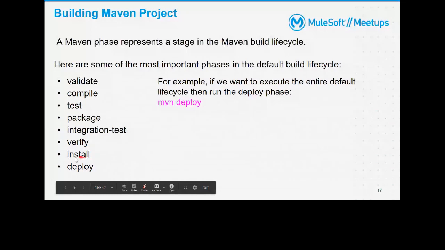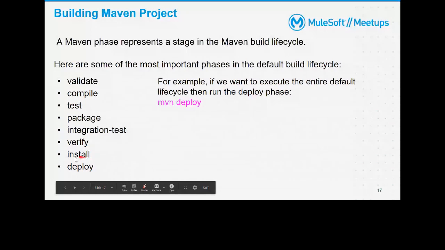So as I said, if I want to run the complete default lifecycle, I can run mvn deploy. If I want to stop at a particular phase, maybe test, I simply say mvn test. It will run validate, compile, and then test.